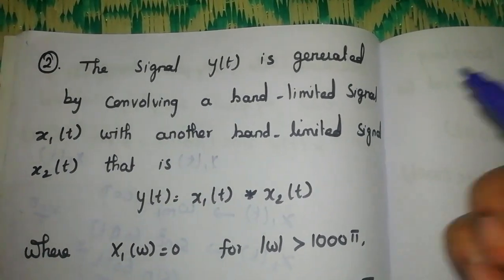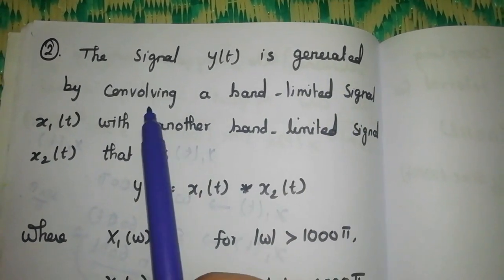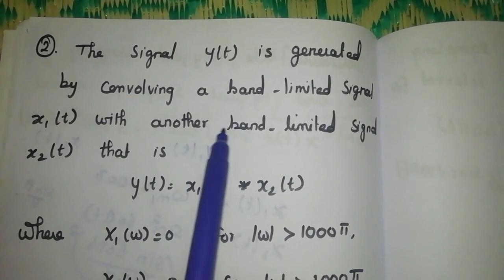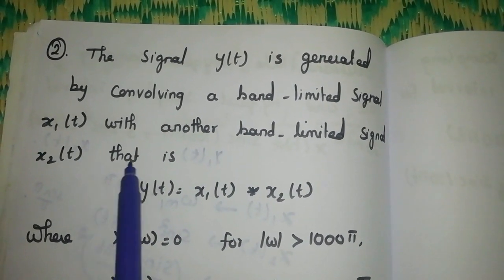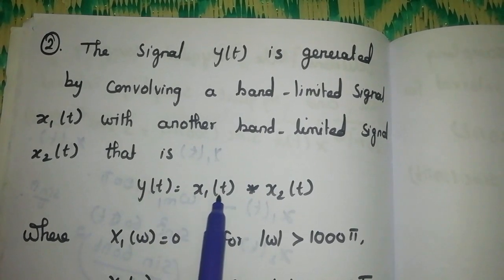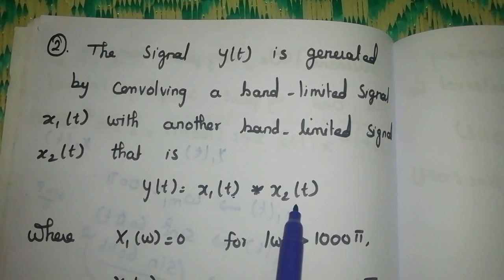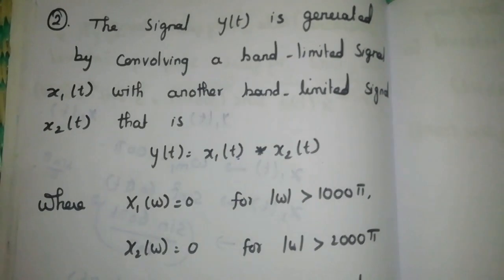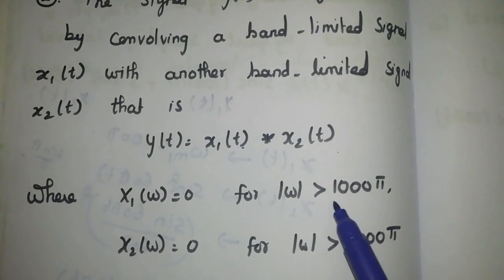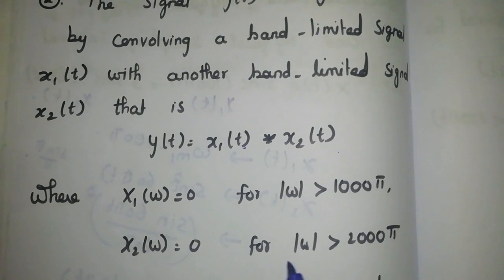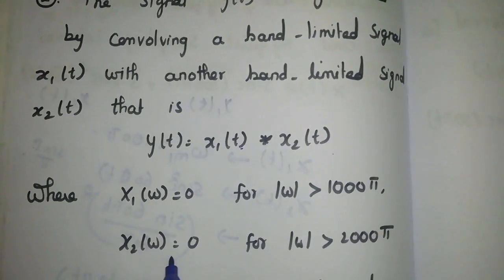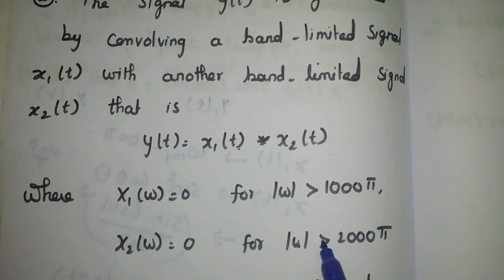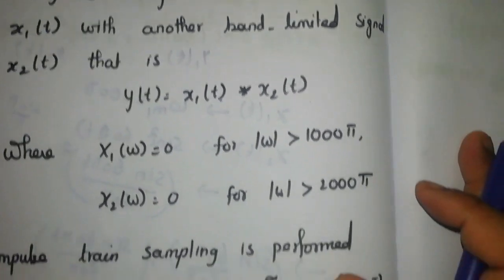Next question. The signal y(t) is generated by convolving a band-limited signal x1(t) with another band-limited signal x2(t). That is, y(t) is the convolution of x1(t) and x2(t), where X1(omega) is equal to 0 for omega greater than 1000 pi, and X2(omega) is equal to 0 for omega greater than 2000 pi.